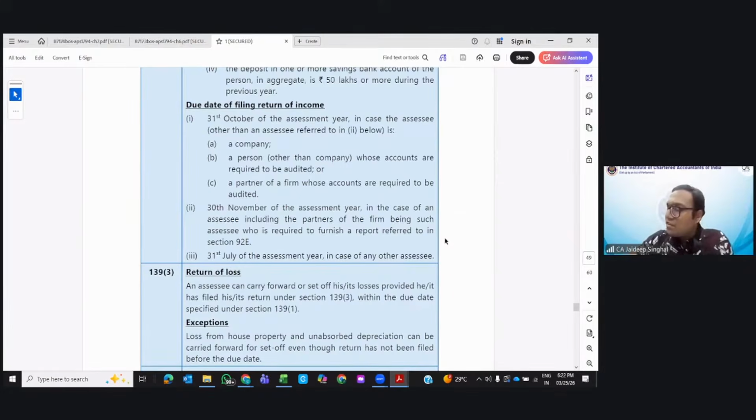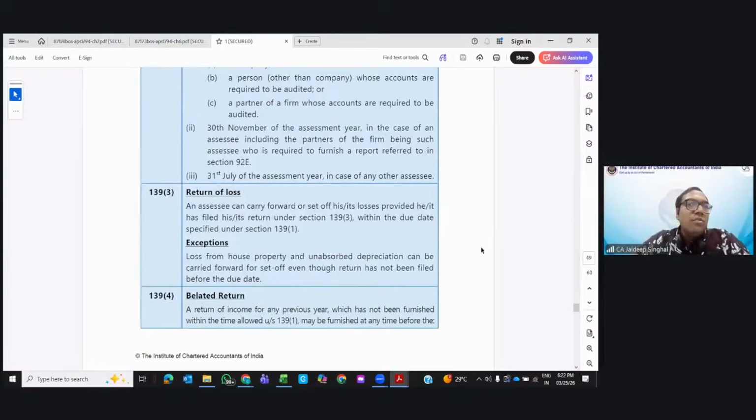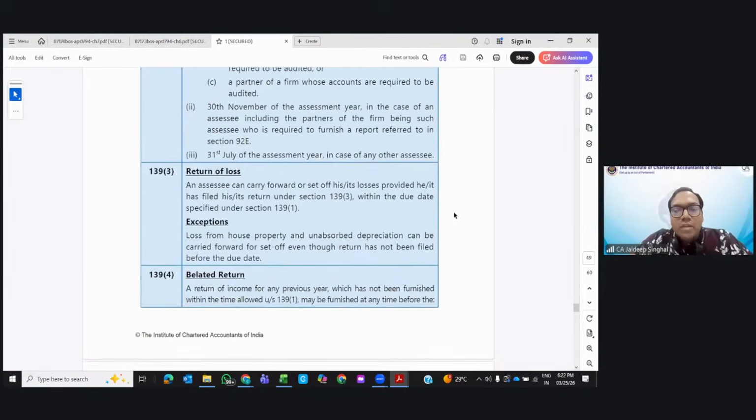The return filing date is 30th of November. Clear? Section 139(3), return of loss. Transfer pricing is not there in your syllabus, right? This is just a date that you need to remember. Return of loss, 139(3), right?